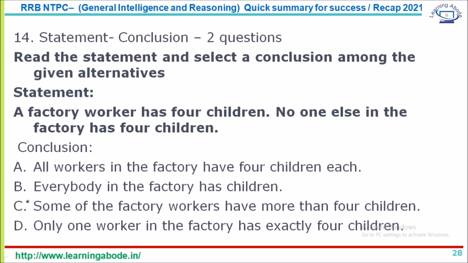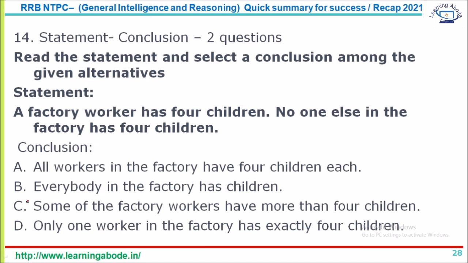Now, statement and conclusion. Typically you are given two statements and then two conclusions. You have to find out which conclusion is valid, either one or two, or both, or neither, or whether the conclusions follow. That's one type. The other type is assertion and reason. Okay, so whether the assertion is correct, whether the reason is correct, and whether the reason is the cause for the assertion. That is another kind you can expect.